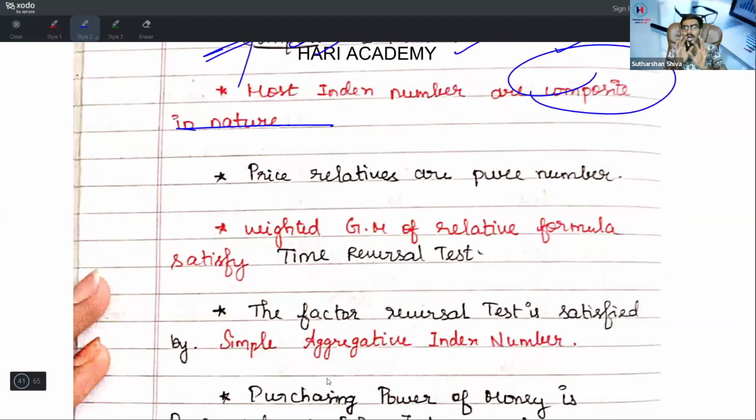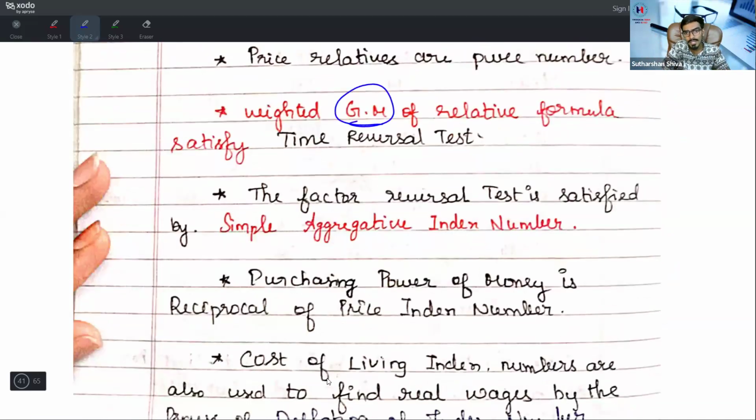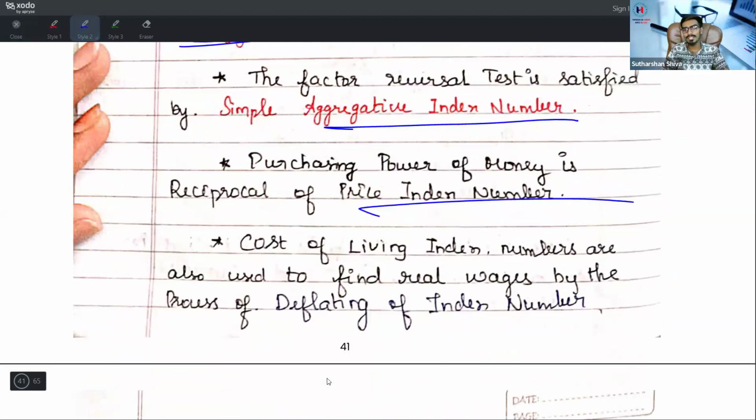Price relatives are pure numbers. Then the note: the weighted geometric mean of relatives formula satisfies the time reversal test. The factor reversal test is satisfied by the simple aggregative index number. Purchasing power of money is the reciprocal of the price index number.